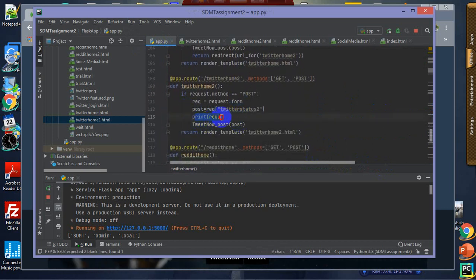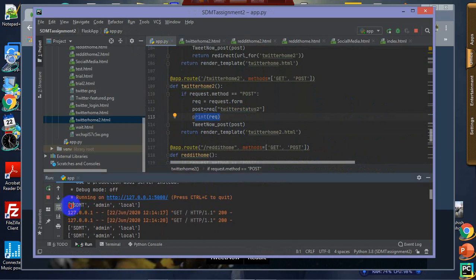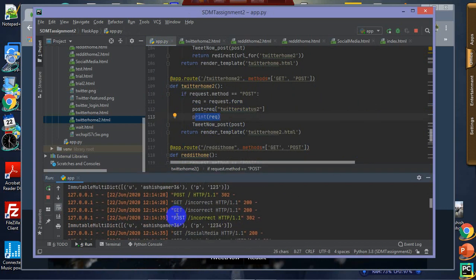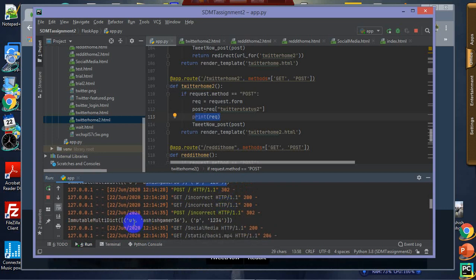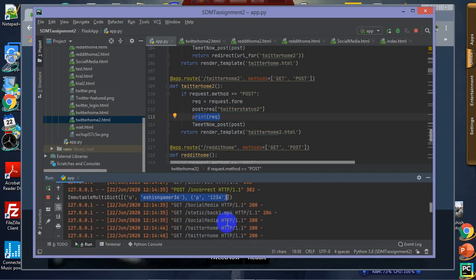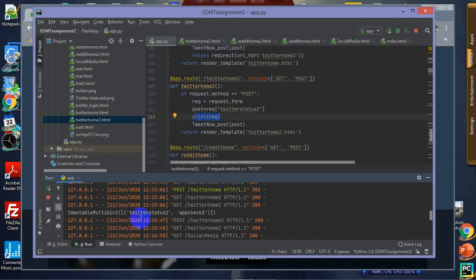So this is printing, let's say, my list of the databases I am checking again and again. This is the username and password I entered the first time, that was incorrect, and the second time the correct password, and it let me into the application. Then I entered a Twitter status that was app check 2. I didn't print that, I think, and from that I posted another tweet into my Twitter account, that was app check 3, and it is printed here as you can see.